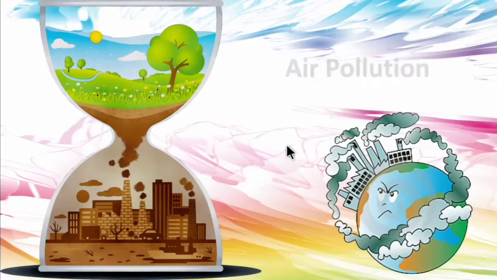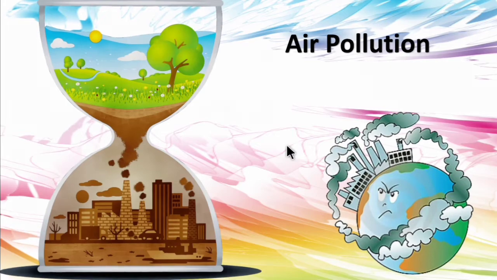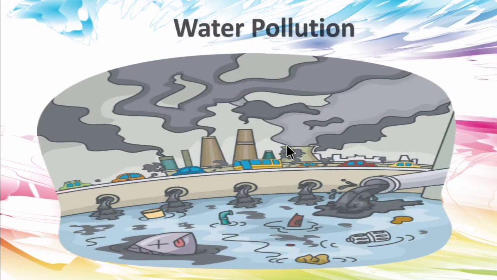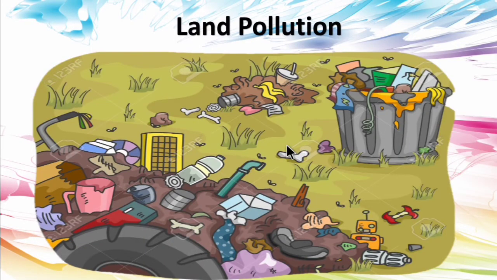And then the pollution, that is the air pollution. The air pollutions are caused because of the industries or traffic, as the number of vehicles are increasing. So these are all the causes for air pollution and it is caused because of humans. And then water pollution. The chemicals from the factories are let into the nearby lakes or rivers, so it causes water pollution. And then the land pollution. All the garbage is dumped on the soil, so it causes land pollution.